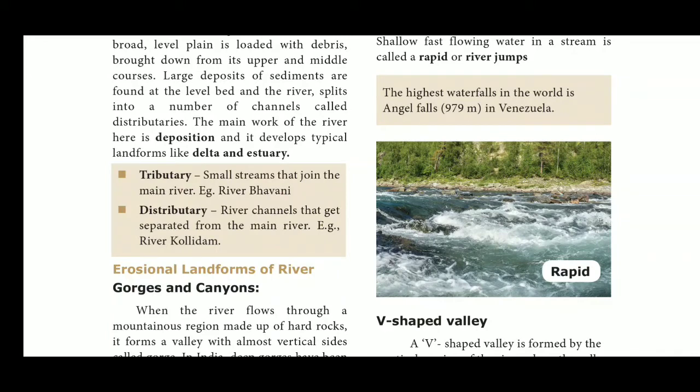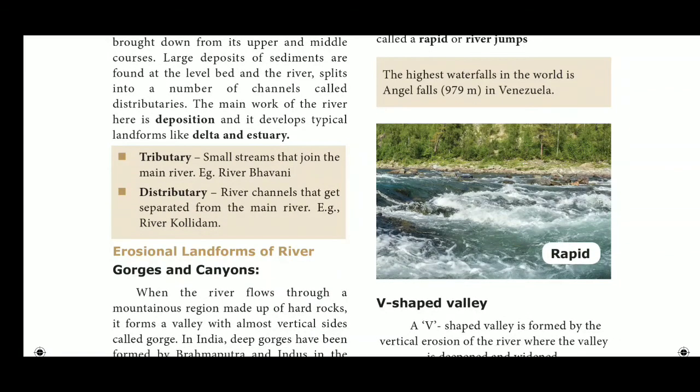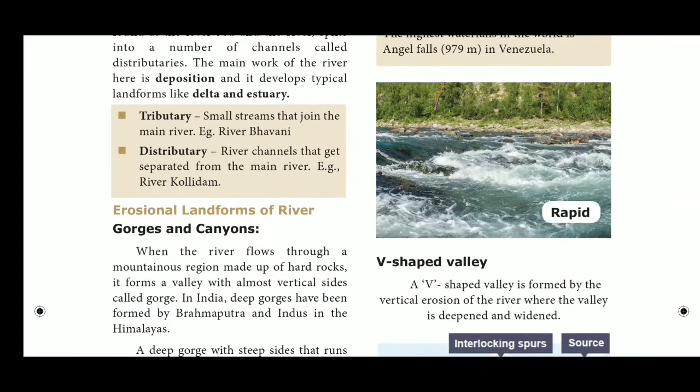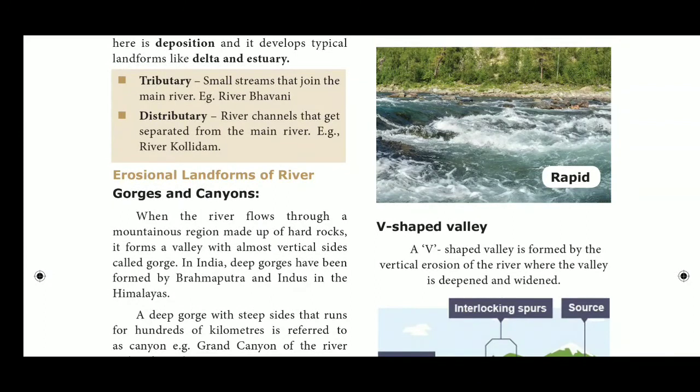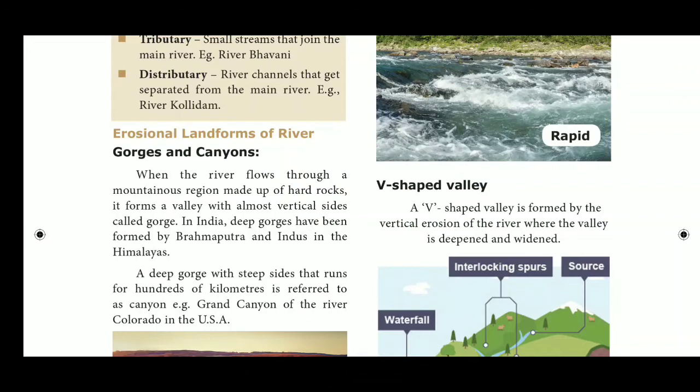When the river flows through a mountainous region made up of hard rocks, it forms a valley with almost vertical sides called a gorge. In India, deep gorges have been formed by the Brahmaputra and the Indus in the Himalayas. A deep gorge with steep sides that runs for hundreds of kilometers is referred to as a canyon. Example, the Grand Canyon of the River Colorado in the USA.